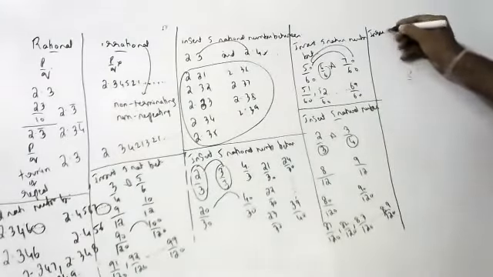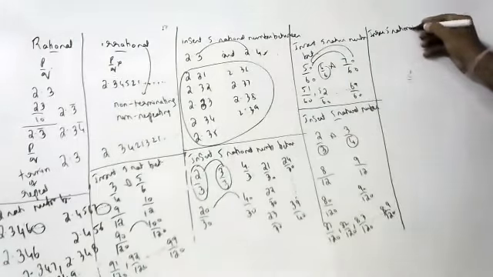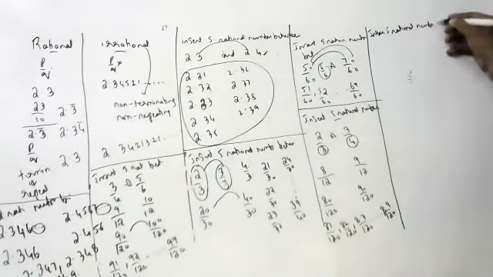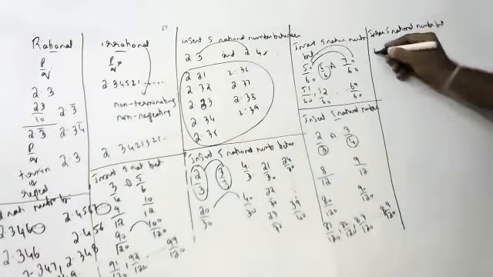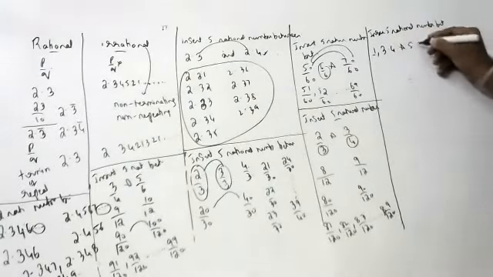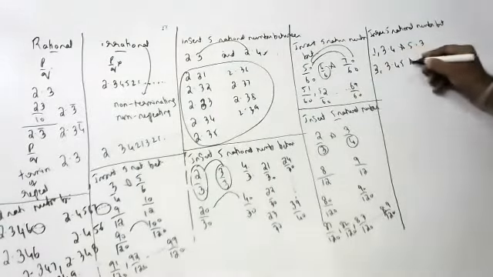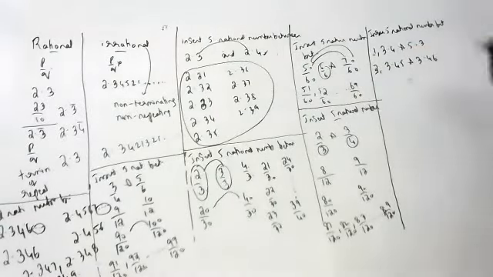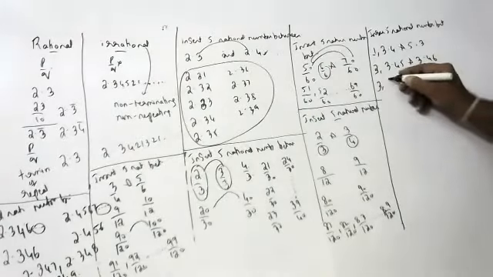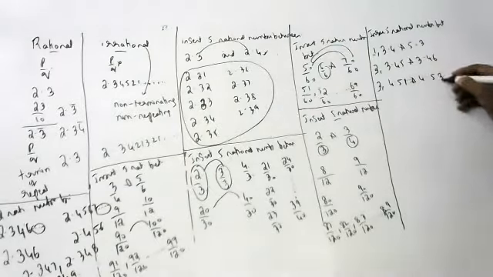Insert 5 rational numbers between, I am giving some questions. All of you please copy down. First: 3.4 and 5.3. Second: 3.45 and 3.46. Third: 4.51 and 4.53.